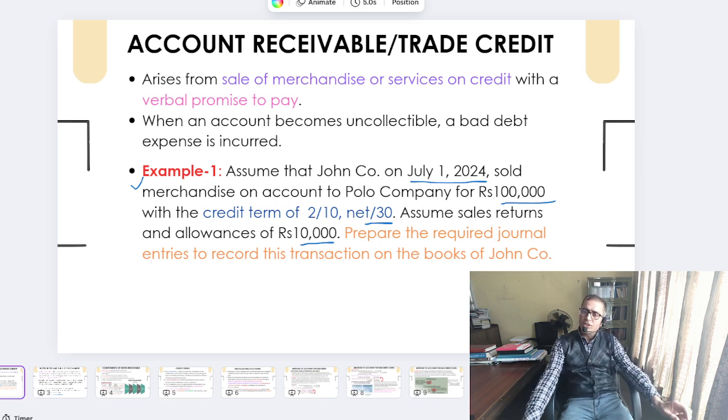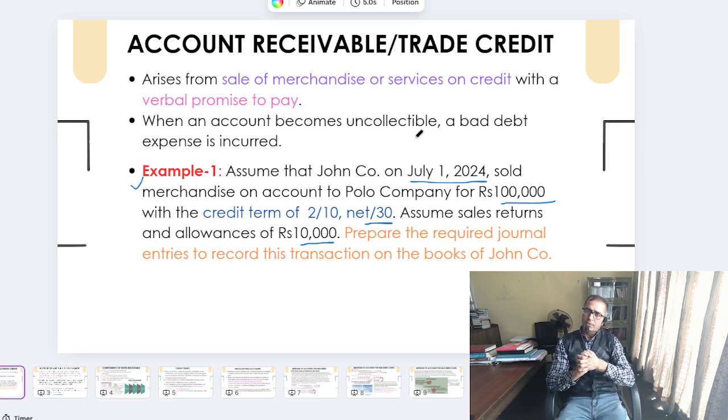Receivable could be categorized into account receivable and note receivable. Today's discussion would be about how we record the journal entry for the account receivable, the concept of note receivable, including the components of note receivable, and lastly I will be discussing the uncollectible account, friends. Okay. Now based on this background, let's move to the discussion on, first of all, what we understand by